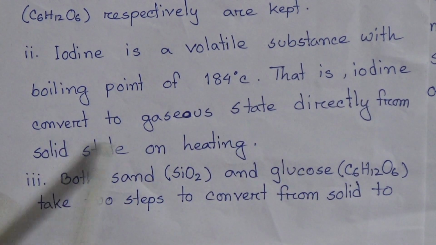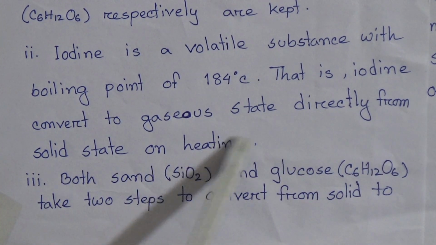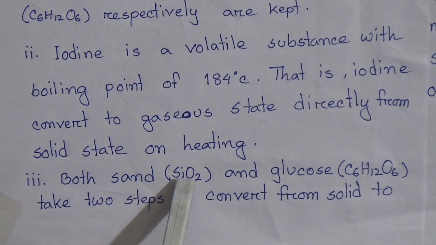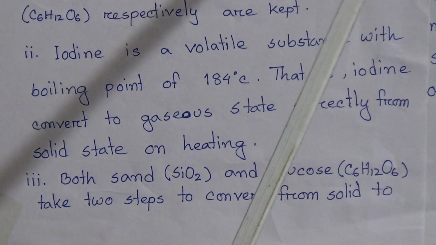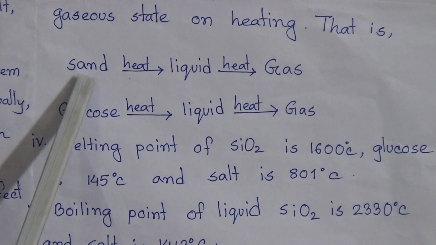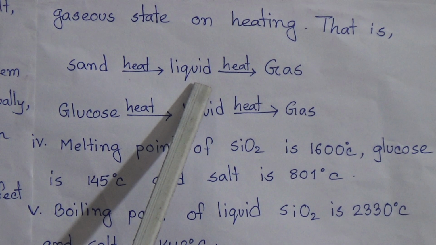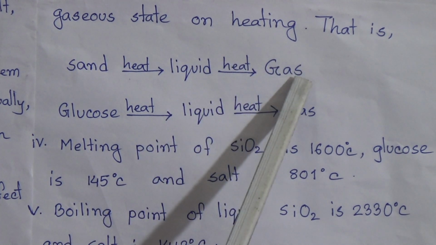That is, iodine converts to the gaseous state directly from the solid state on heating. Now come to the next point. Both sand, that means silicon dioxide, and glucose take two steps to convert from solid to gaseous state on heating. That is, if you apply heat to the sand it will become liquid, and then if you apply more heat it will become gaseous.